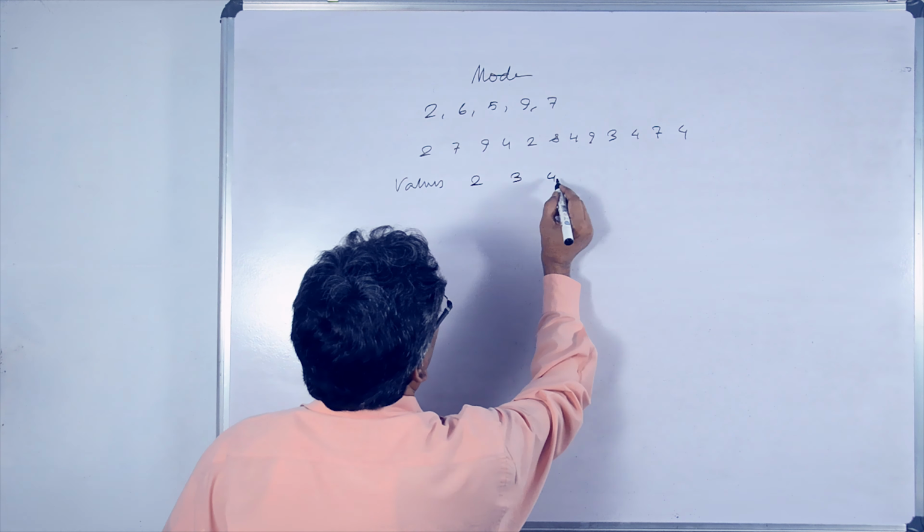2 appears 2 times, therefore frequency is 2. 3 appears only once, then frequency is 1. 4 appears 1, 2, 3 times. Then 7 appears 2 times. 8 appears only once. And 9 appears 2 times. We get over here 4 appears for 3 times, the maximum appearance. The value that appears maximum times is the mode. In this case mode is 4.